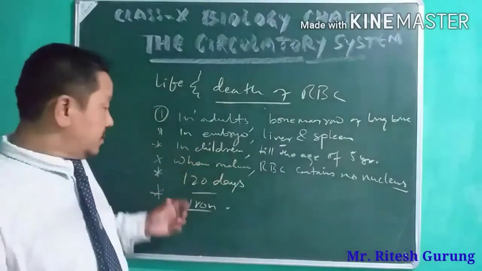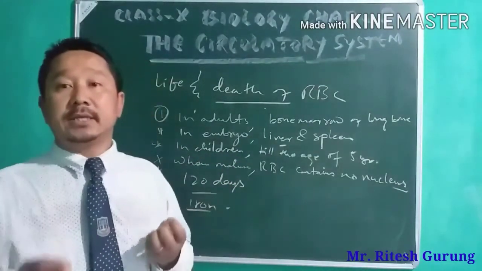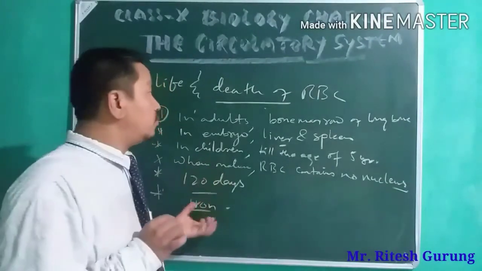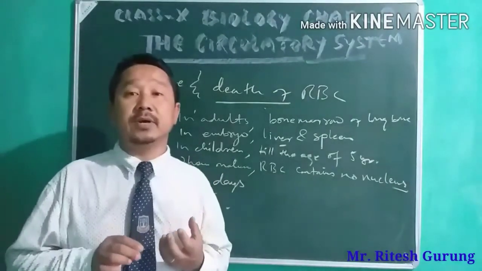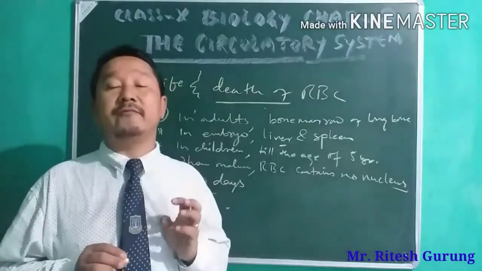So your iron is retained there in the liver, whereas the rest of the substances that you find in the composition of RBC are excreted in the form of bile.